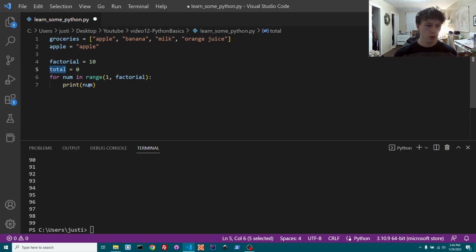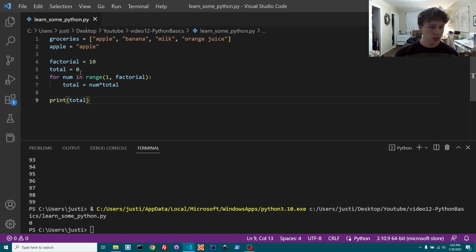You could say total equals num times total. So essentially this is going to start at 1, and it's going to go 1 times 2 times 3 times 4 times 5 times 6 times 7 times 8 times 9 and 10. So it's going to multiply them all by each other. And if we want to print out total at the end, we can do that.